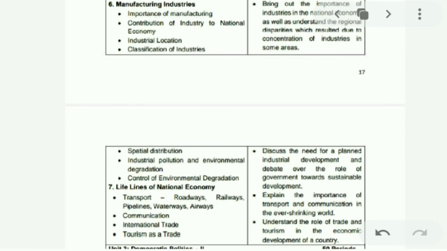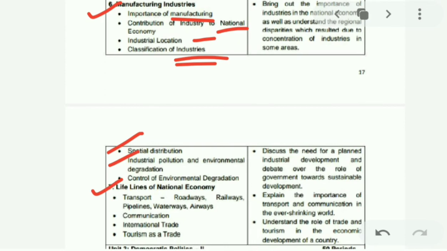Next chapter is chapter 6 in geography, that is Manufacturing Industries. In this we will study the importance of manufacturing, contribution to the national economy, industrial location, classification of industries, spatial distribution of industries, industrial pollution and environmental degradation, and control of environmental degradation. Next we'll move on to chapter 7. Chapter 7 is Lifelines of our National Economy.